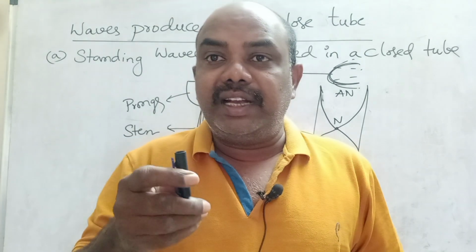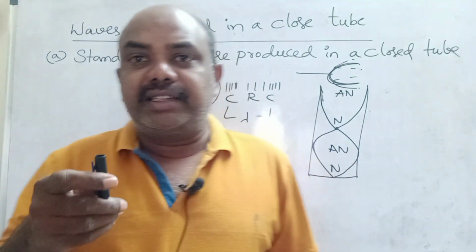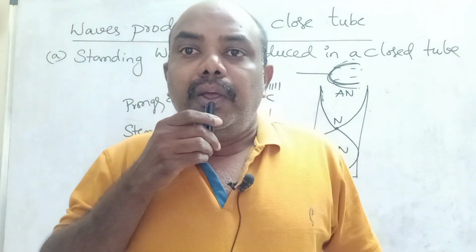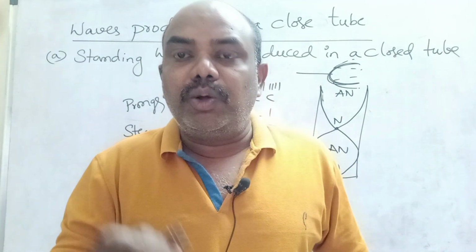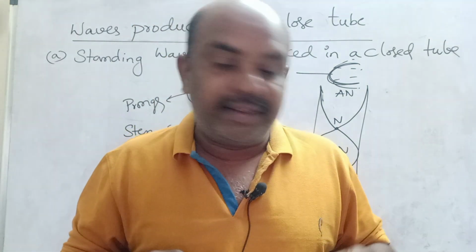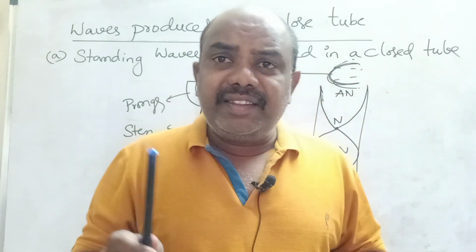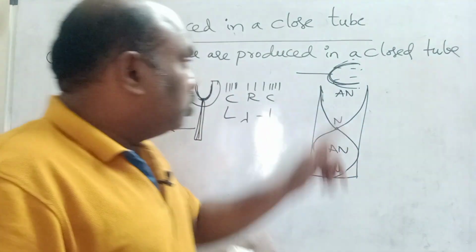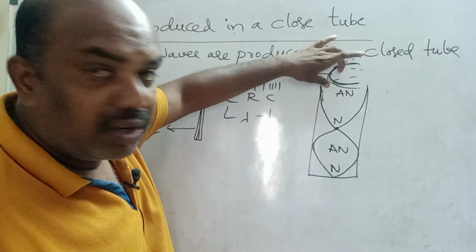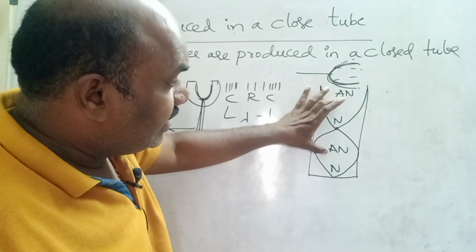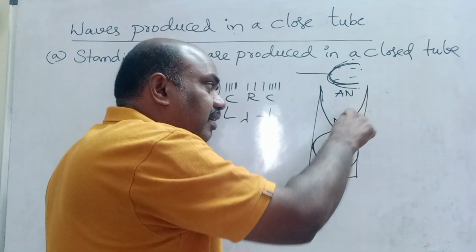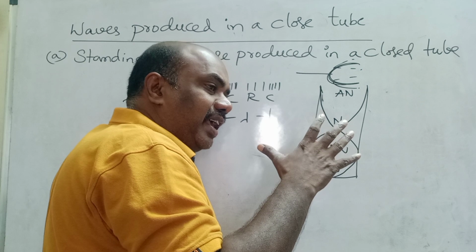Once again observe children, this is our childhood experiment. If you blow air into the cap, loud sound comes. This phenomenon is called resonance. Resonance is when the tuning fork's natural frequency and the frequency of the air column inside match, and a lot of vibrations take place inside.